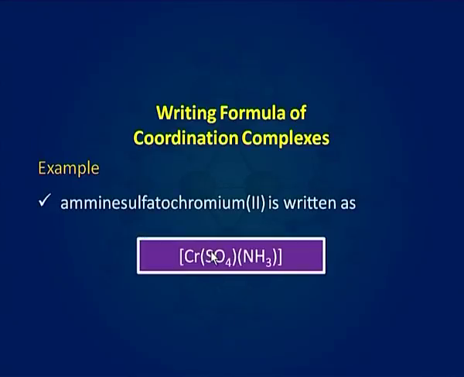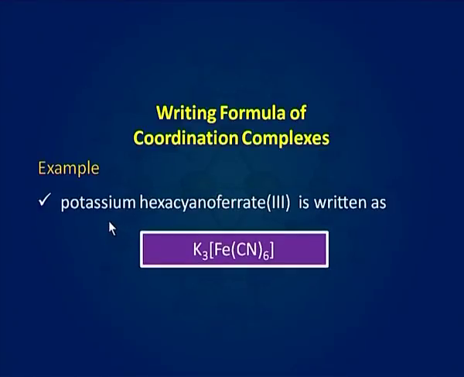There is another example in which two types of ligands are there. One is anionic and the other is neutral. Amminesulfatochromium(II) can be written as [Cr(SO4)(NH3)]. As sulfato is an anion, it comes before NH3. If we have to write the formula of potassium hexacyanoferrate(III), it can be written as K3[Fe(CN)6]. Note that you have to balance the K. Here 3 comes by balancing the cationic and anionic charge.